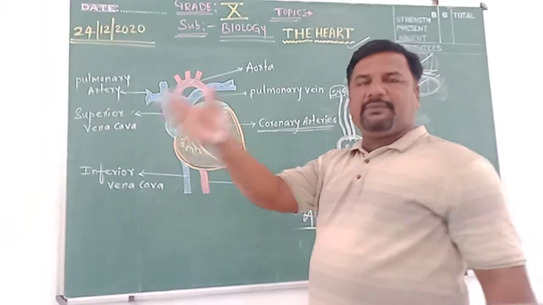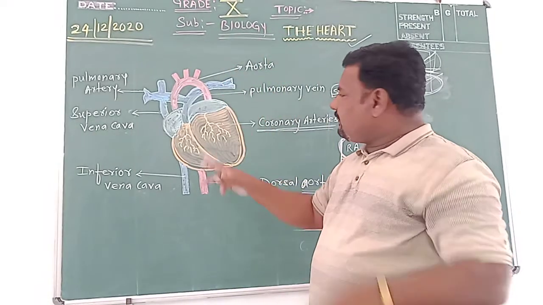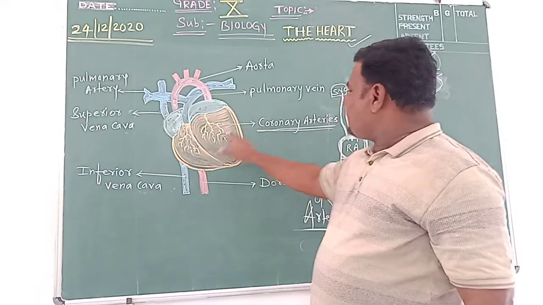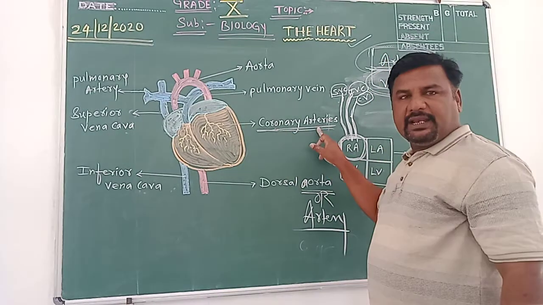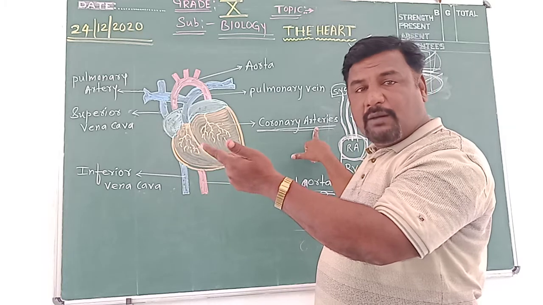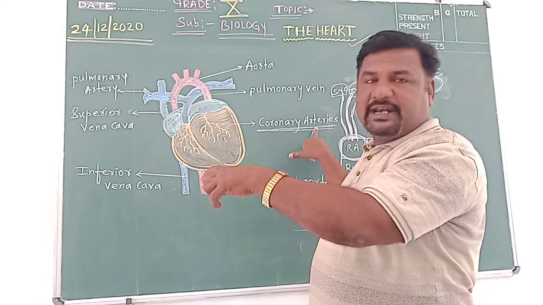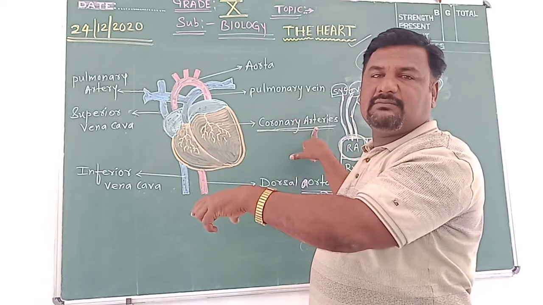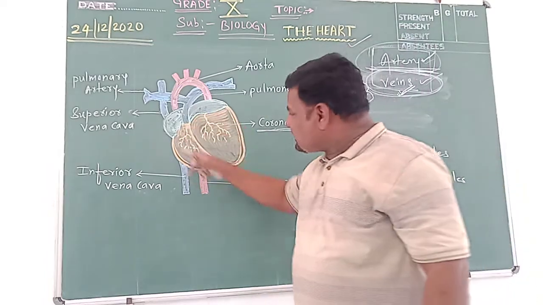Externally, when we look at the heart, we can see thin hair-like structures on the muscles of the heart. We call them coronary artery. Coronary artery carries oxygenated blood present in the chamber of the heart and supplies it to the muscles of the heart.